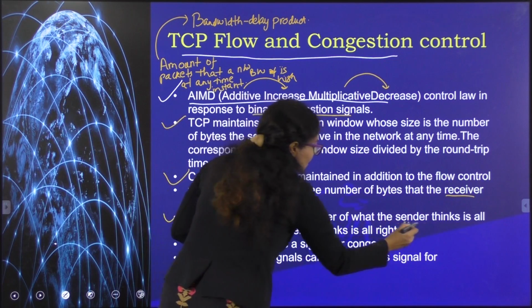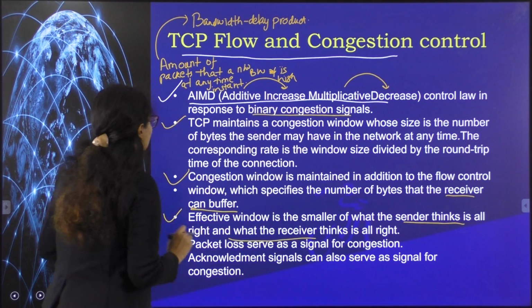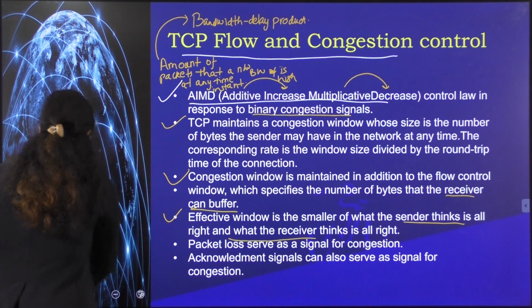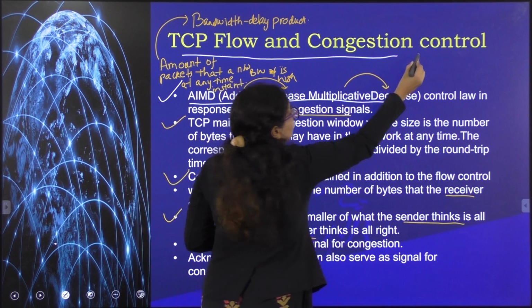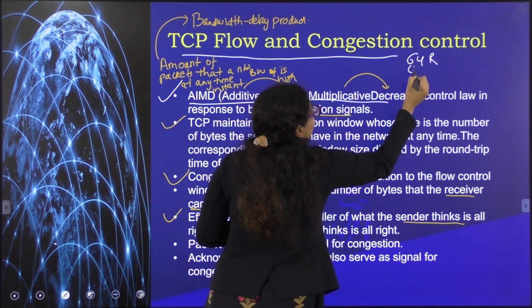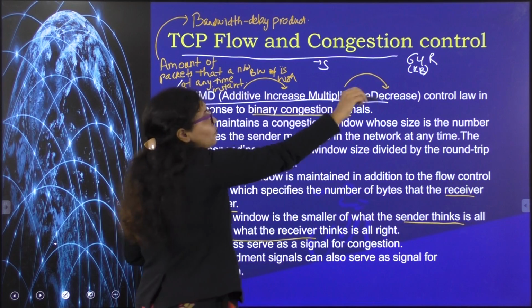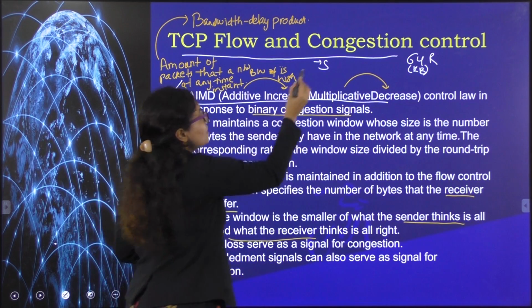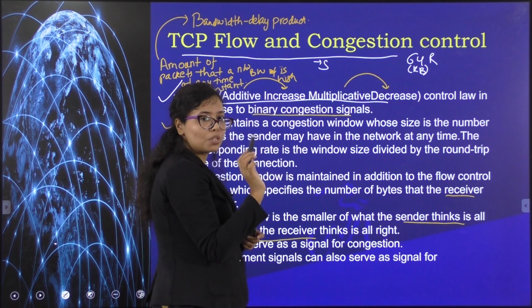So you visualize it like this. Suppose the receiver has 64 kb of buffer. The receiver is saying that it has 64 kb of buffer and it is asking the sender to adjust its window size to 64 kb and send 64 kb.